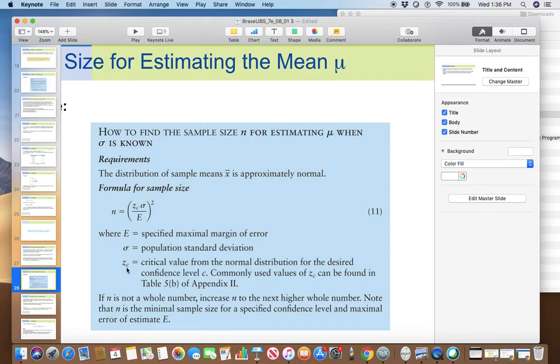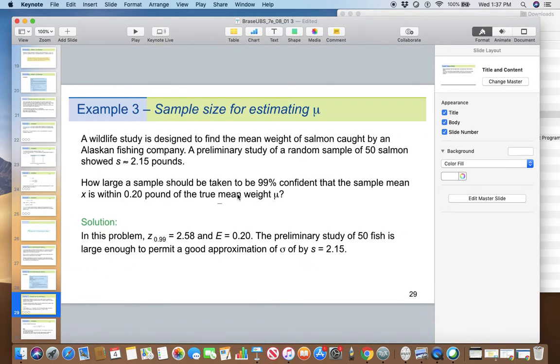ZC is the critical value for the given confidence level. Sigma is the population standard deviation. E is the specified maximal margin of error. This can sometimes, most of the time, be a decimal. It doesn't have to be a whole number, but you would round it up to the next whole number. This n will be the minimal sample size. All right, let's look at an example.